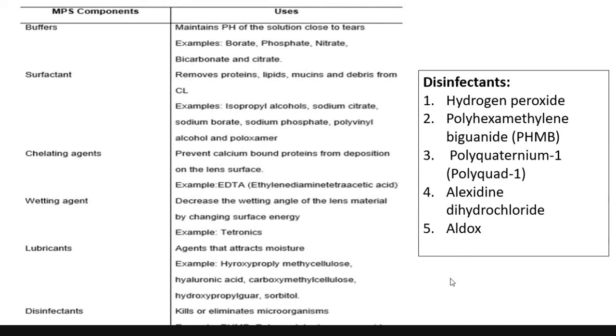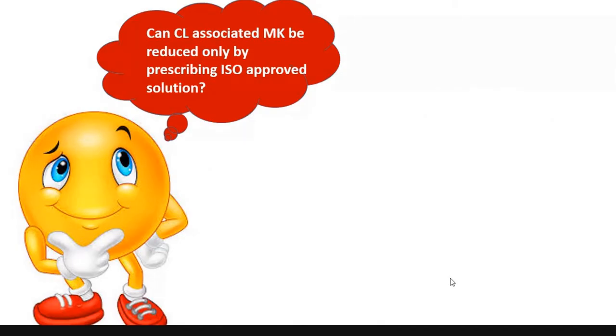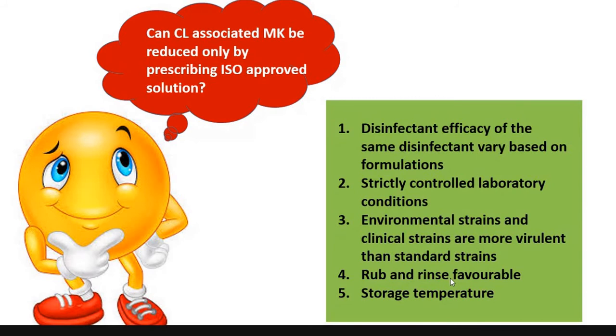Only this many disinfectants are available, but the composition and formulation with other products like buffers and surfactants varies. So can contact lens associated microbial keratitis be reduced only by prescribing ISO approved solutions? This is still a debatable question because there are a lot of things we have to consider. So, the disinfectant efficacy.